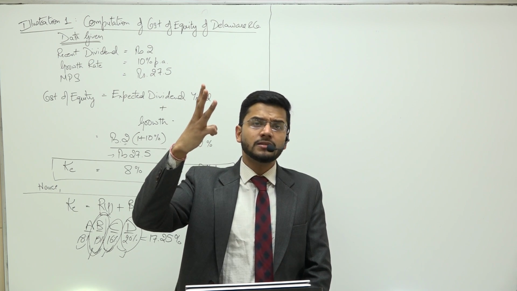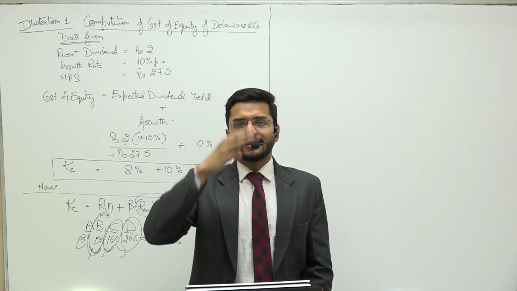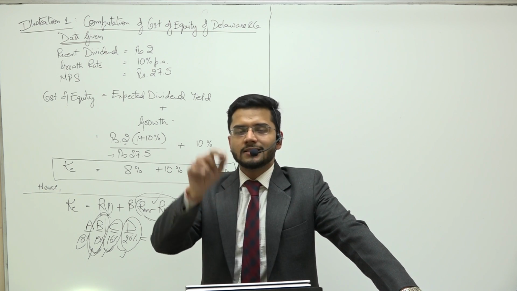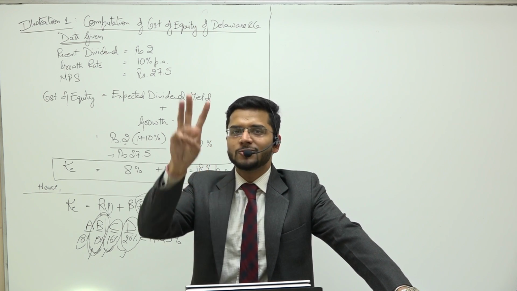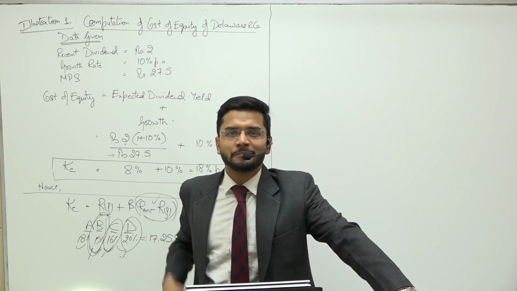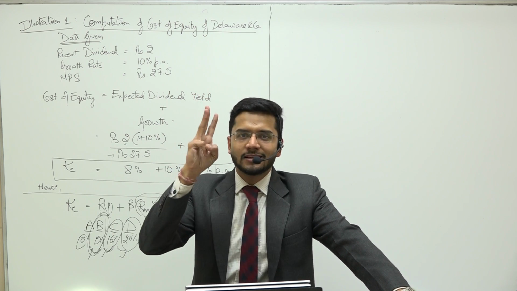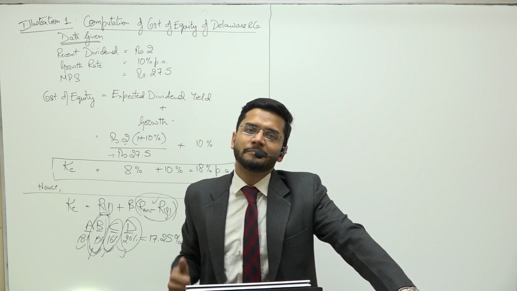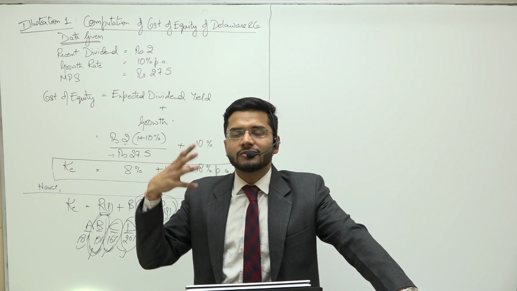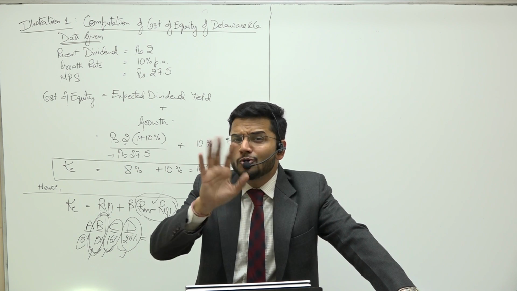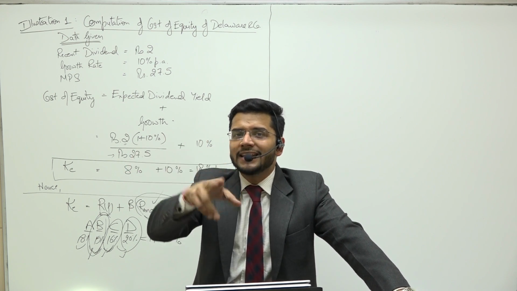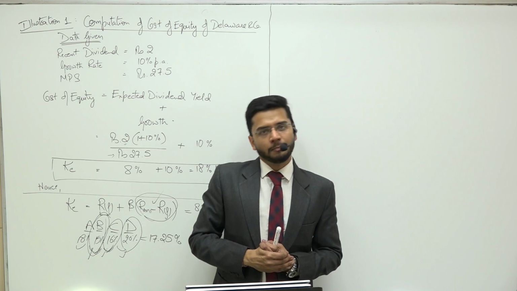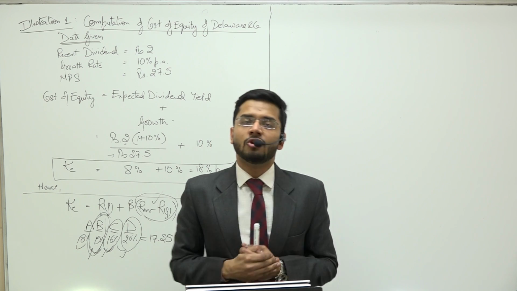You saved how many rupees? 3 rupees you saved. Earlier you were paying tax of 30 rupees. Now you are paying tax of 27 rupees. The moment you save 3 rupees, this saving is on account of the use of debt capital, and therefore the interest which you are paying on debt capital is not 10 rupees. Guys, it is 10 minus 3, 7 rupees, because you get 3 rupees of tax benefit for paying the interest on debt.